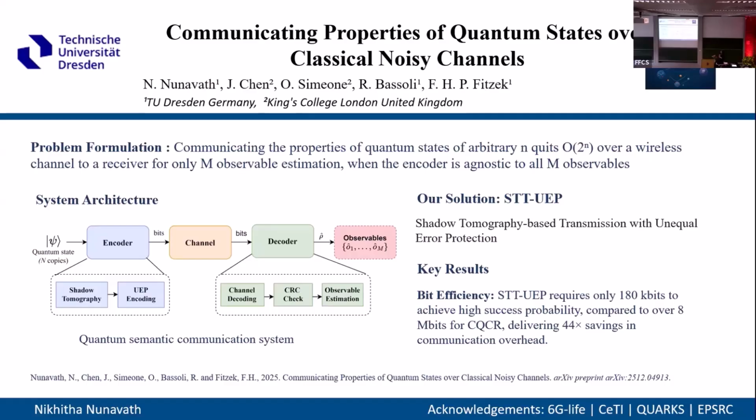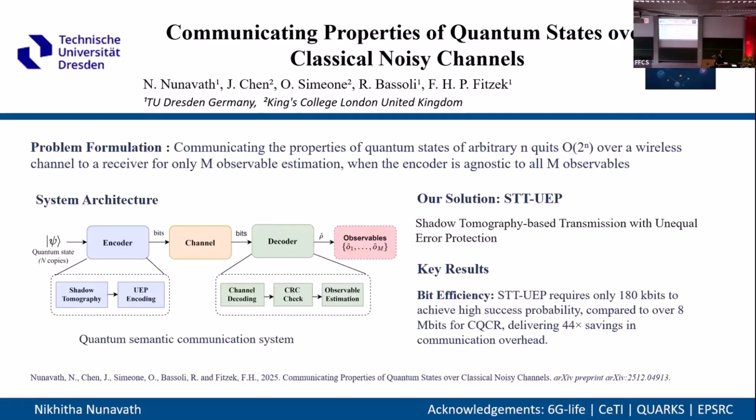So in this protocol, what we do is we provide a new solution using shadow tomography based transmission with unequal error protection, where we go one step beyond the state of the art, which uses quantum shadow tomography to extract the classical properties, or let's say classical data, from quantum information.